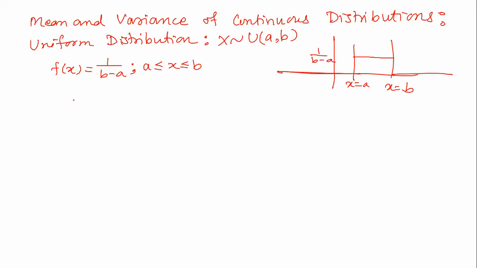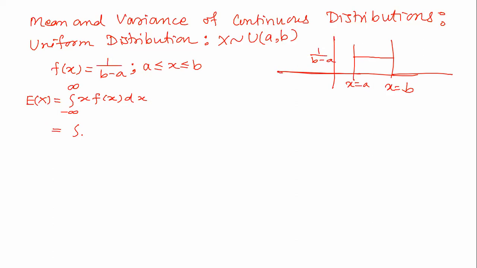Now, what is the mean, the expected value of x? So we know in case of continuous, integration from minus infinity to plus infinity, x into f of x into dx. This is the formula.